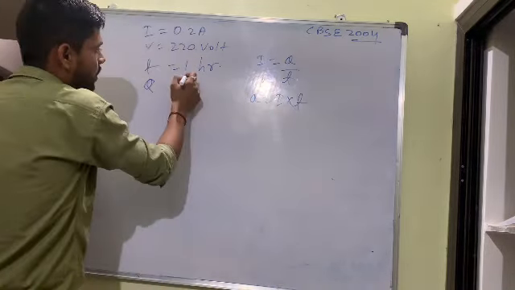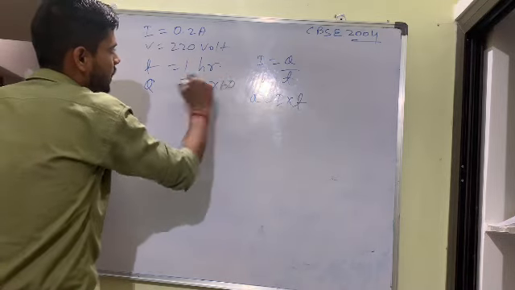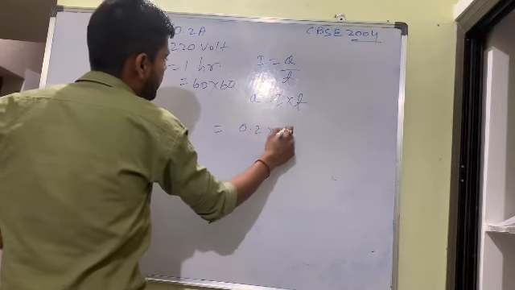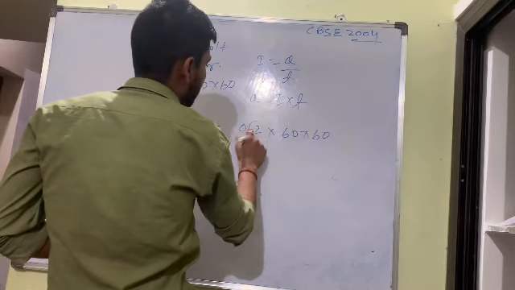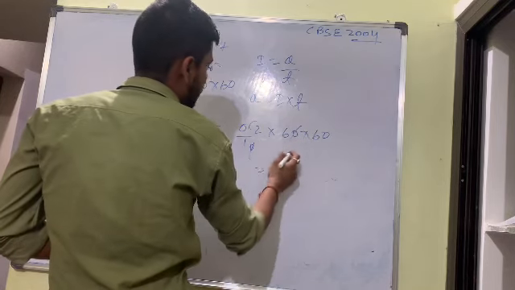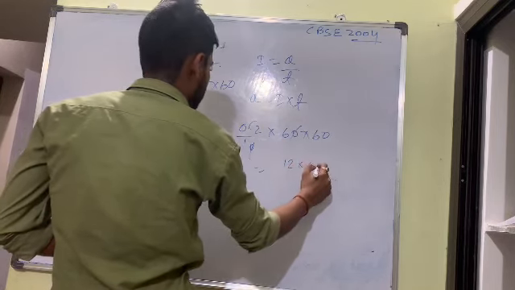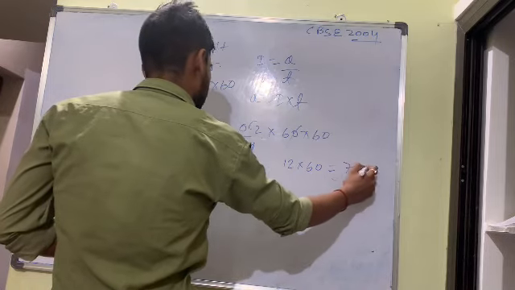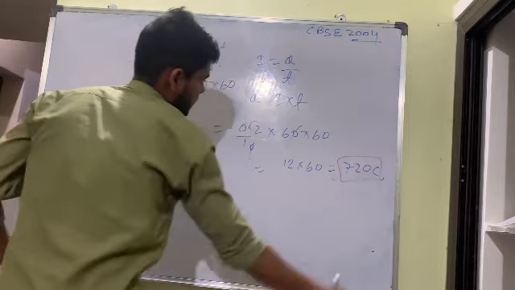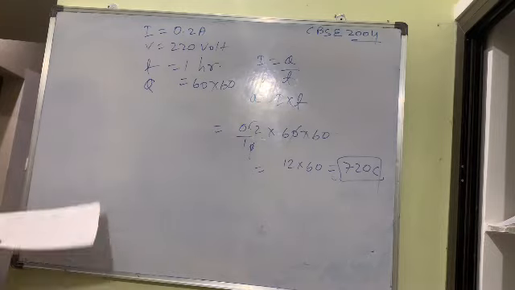Time is given in hours, so convert into 60 into 60. Any problem? So 0.2 into 60 into 60. If I remove 10 here, it will cancel. So what happened? 12 into 60. 720 coulomb is the answer. Clear? Next point.